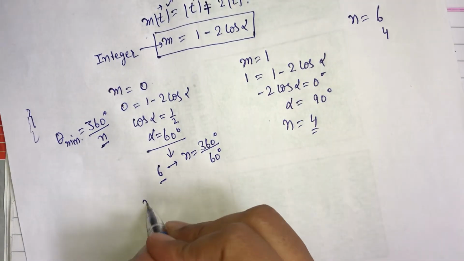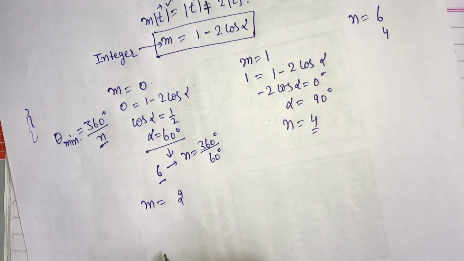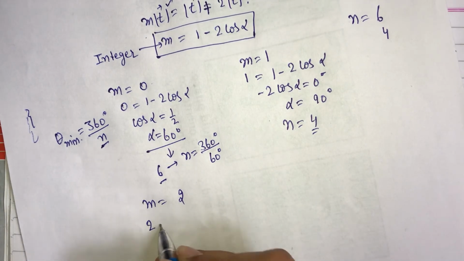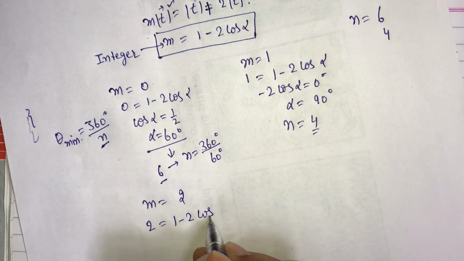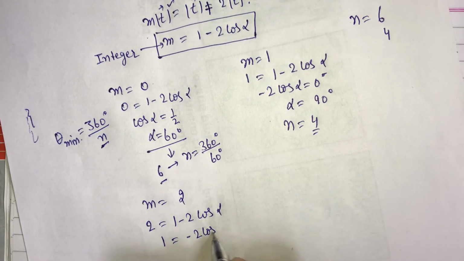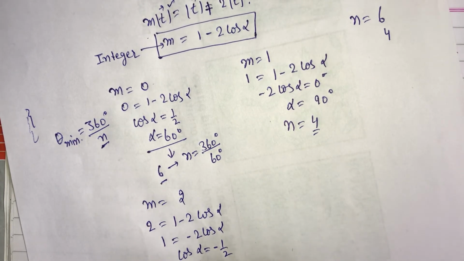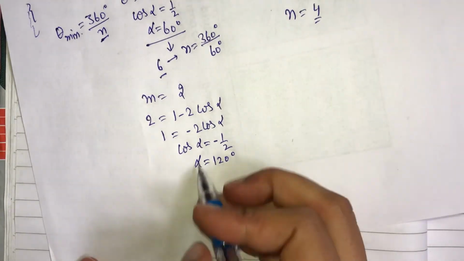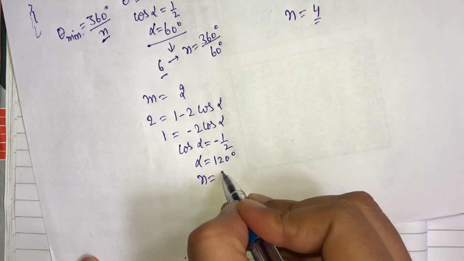Now next, let m equal 2. Then in that case 2 equals 1 minus 2 cos alpha, and 1 equals minus 2 cos alpha. Cos alpha is equal to minus 1 by 2. It means alpha is equal to 120 degrees. In this case n is equal to 3.